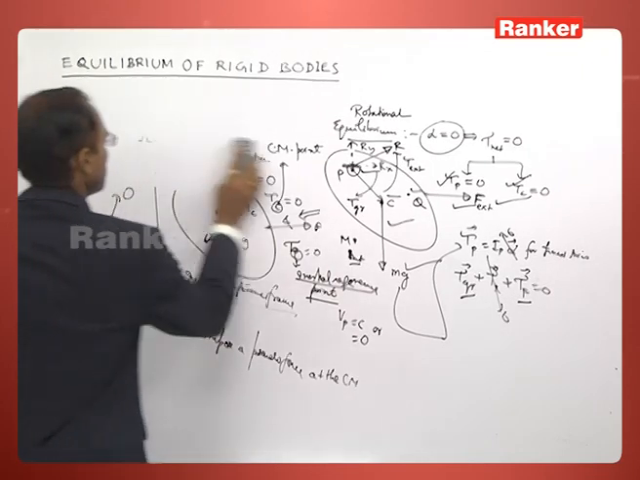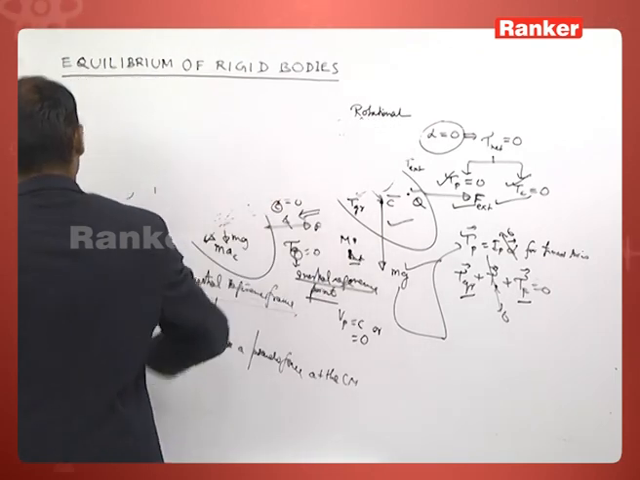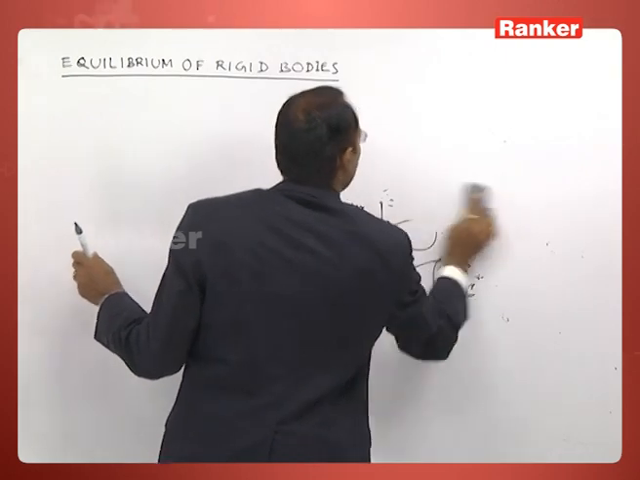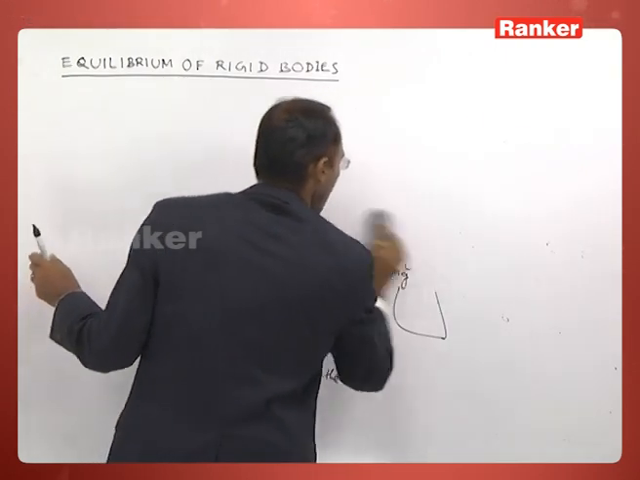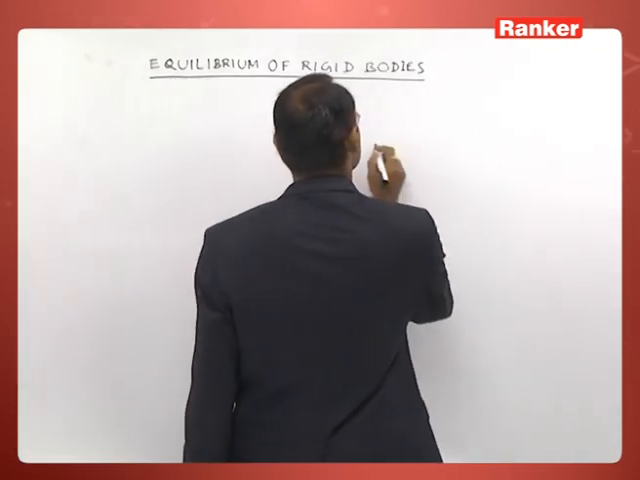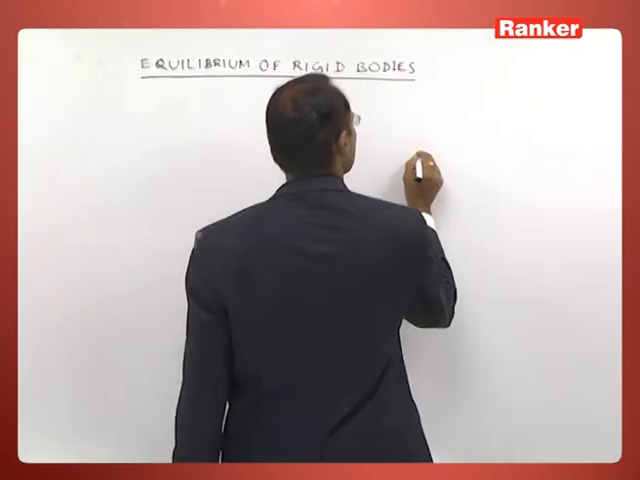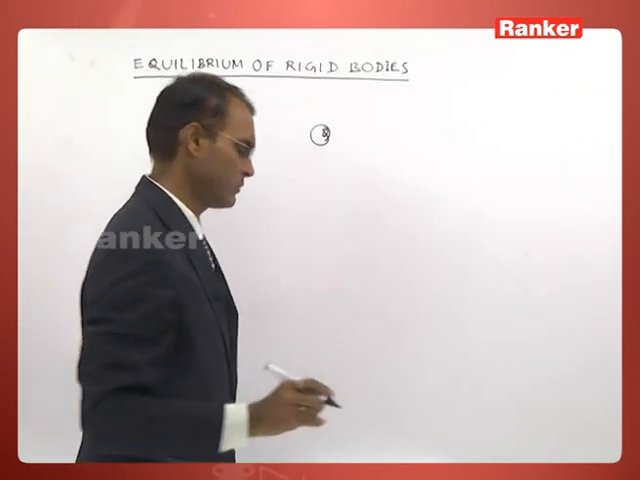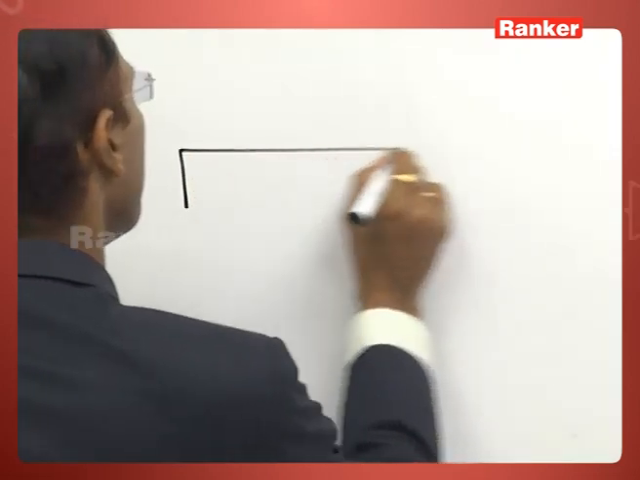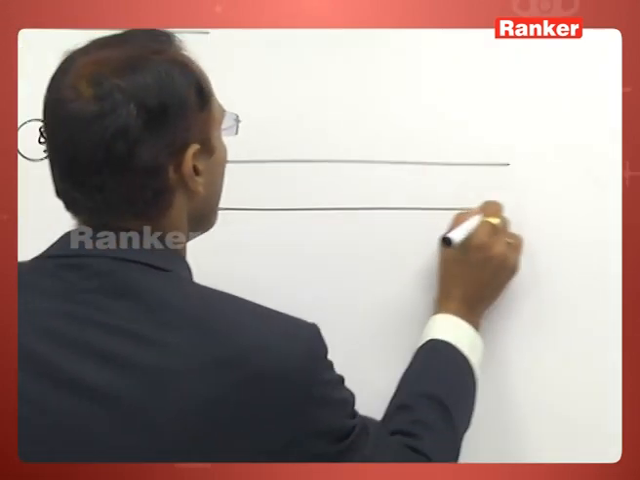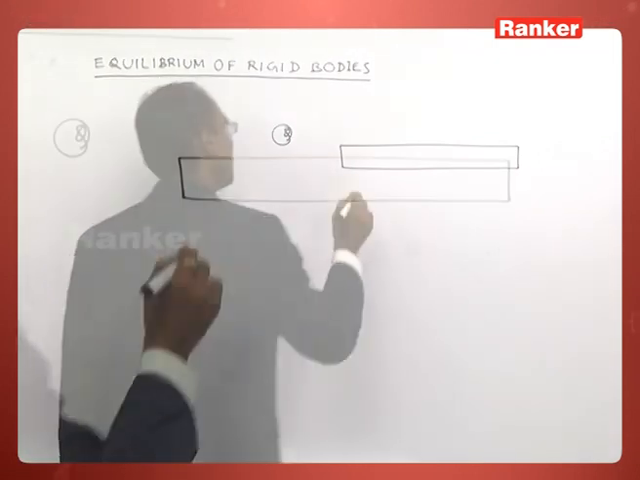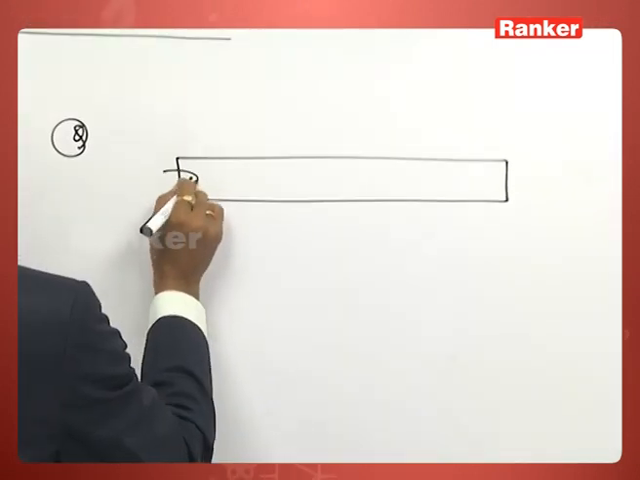Let us refine the discussion on the equilibrium of rigid bodies by taking an example. Then I will be coming back to the theory and refine the theory by doing some problems. You take a rod pivoted here at the end point,